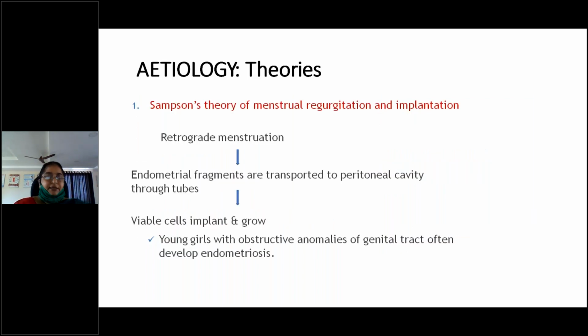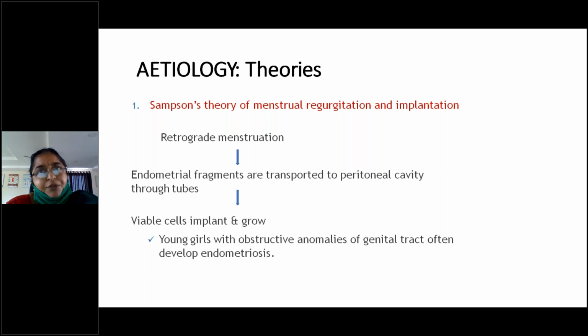There are so many theories on how this occurs in only a few people. And this is a short answer for you. Theories of endometriosis is a short answer for you. There are 7 theories. Among them, Sampson theory is the first one. This is also known as retrograde menstruation theory. So what will happen?